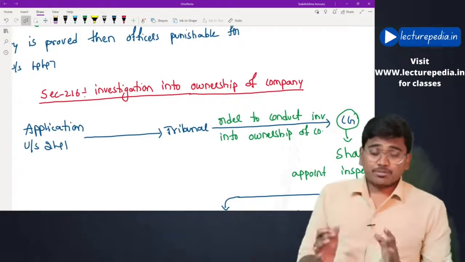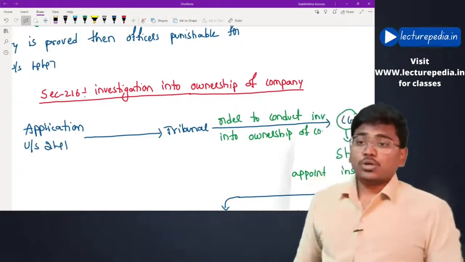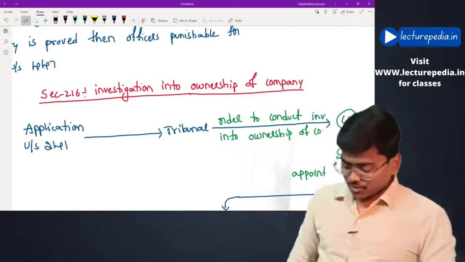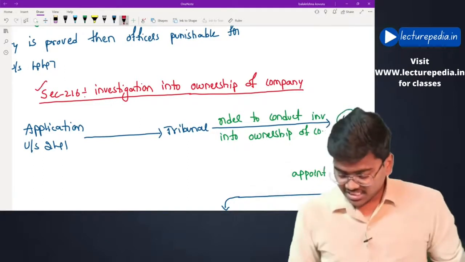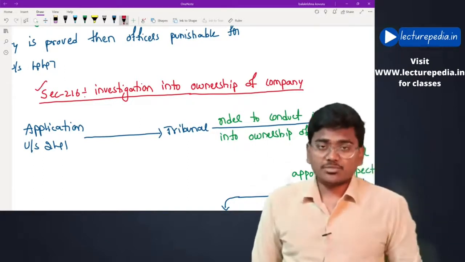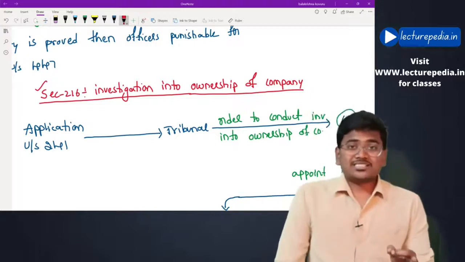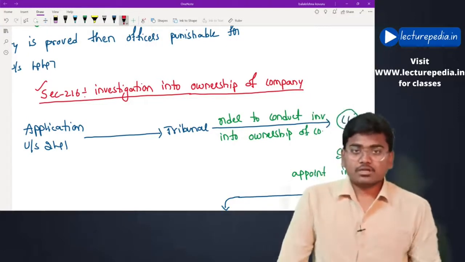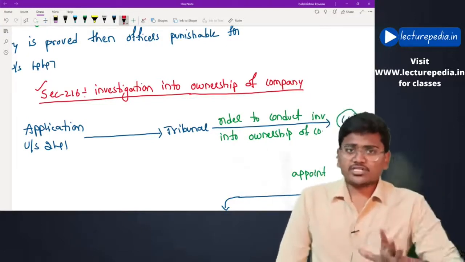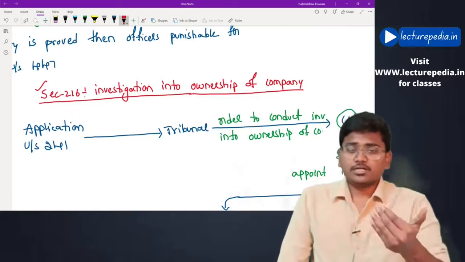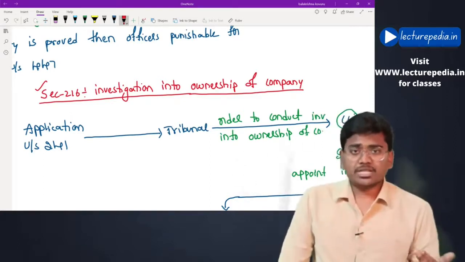Next, section number 216, which is relating to investigation into ownership of the company. Even this section is also linked to oppression and mismanagement. Under section 241, an application for oppression has been filed with the tribunal by the members.